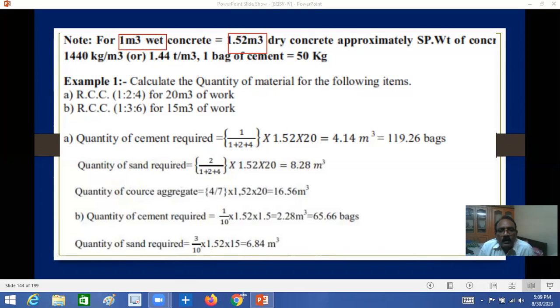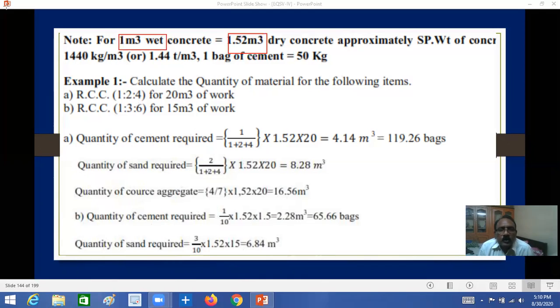If you look at it, to get 1 cubic meter of dry volume, you need 1.52 cubic meters of dry concrete. So here, how do we calculate using a calculator?